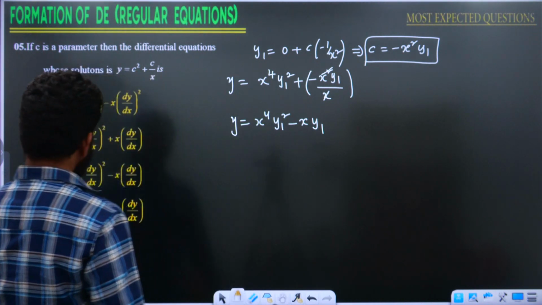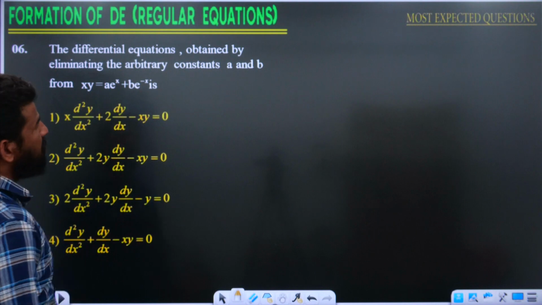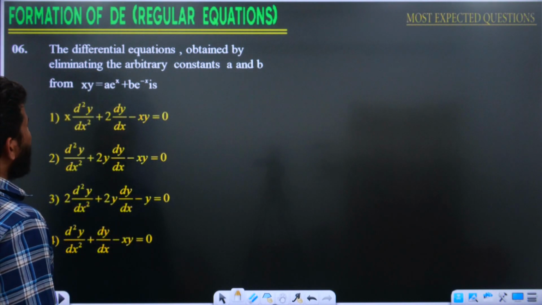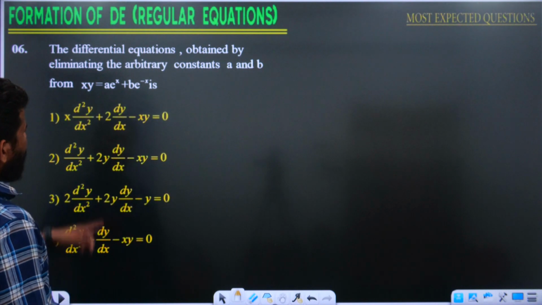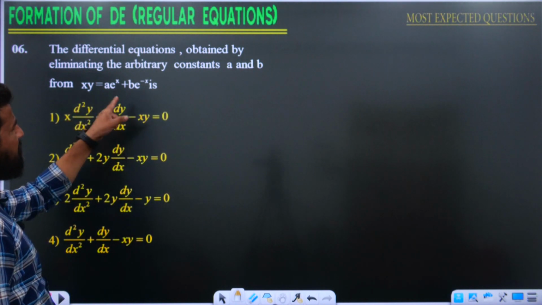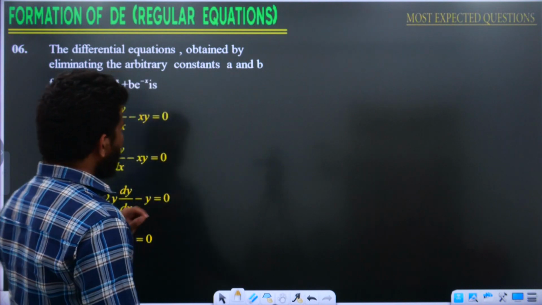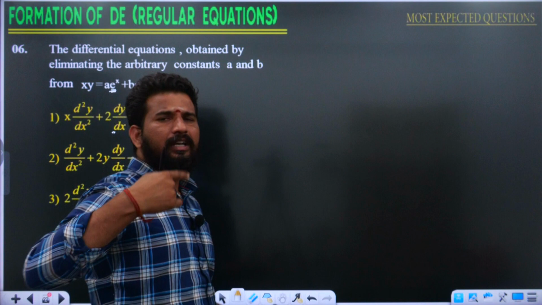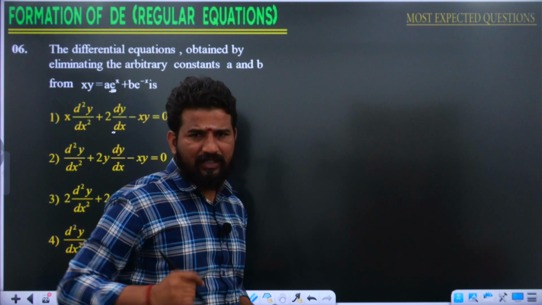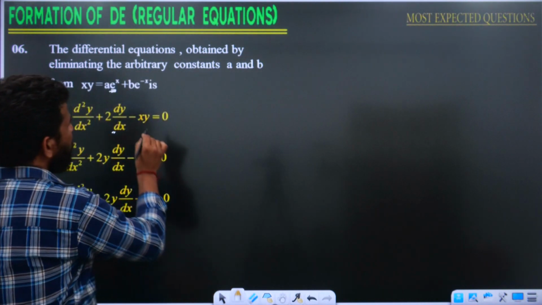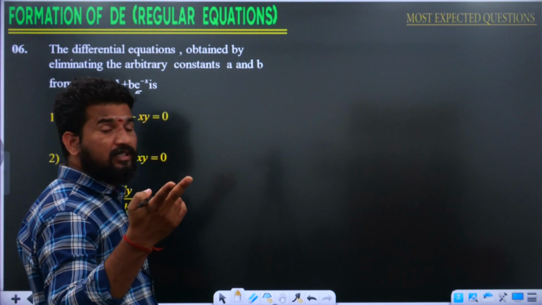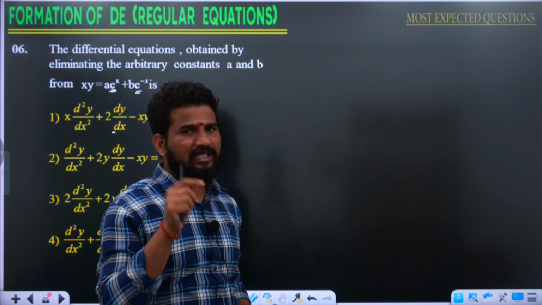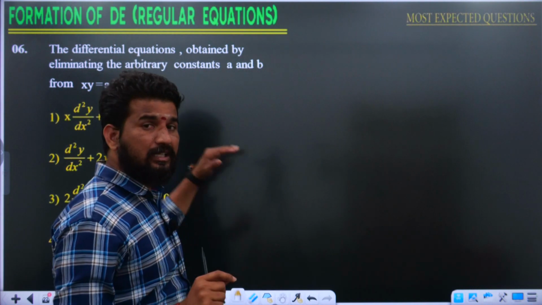These are the most expected questions in the differential equations chapter. Look at the next question then. The differential equation obtained by eliminating the arbitrary constants a and b from xy is equal to a into e power x plus b into e power minus x. See, when you have the exponential function e power x, if you differentiate e power x any number of times, you are going to get the same e power x. If you differentiate e power minus x two times, you are going to get the same e power minus x again. That is the funda in differentiating this type of questions.